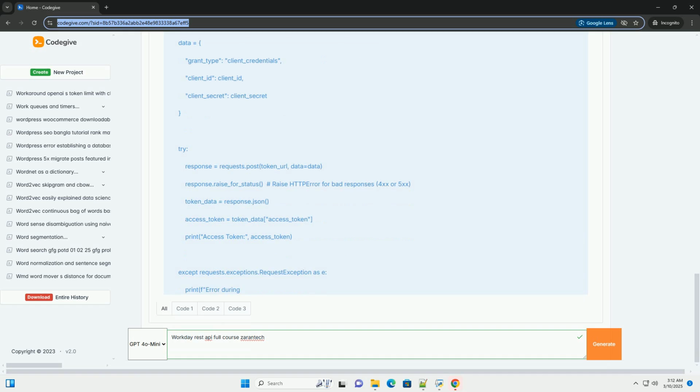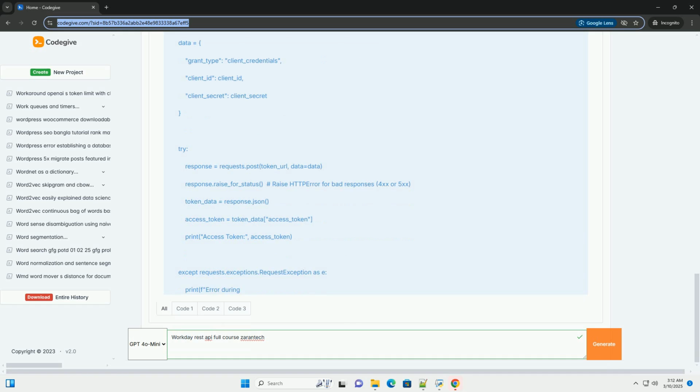Webhooks/event subscriptions, if applicable. 9. Best practices and security considerations. Rate limiting and throttling. Data security and encryption. Logging and monitoring.